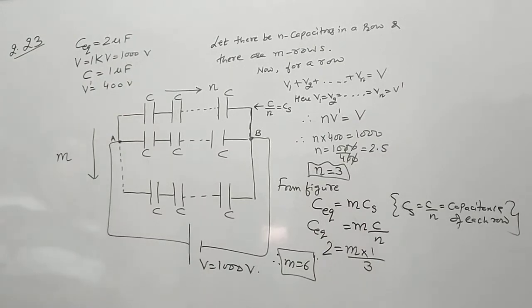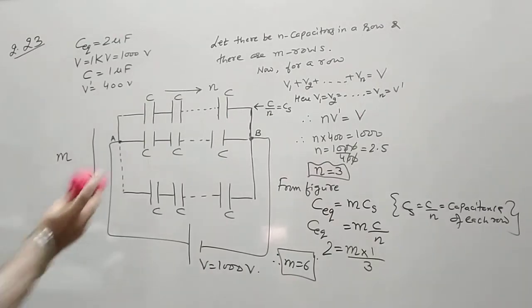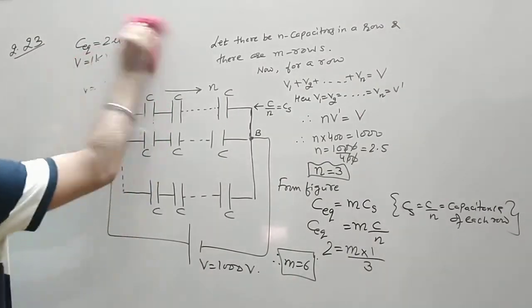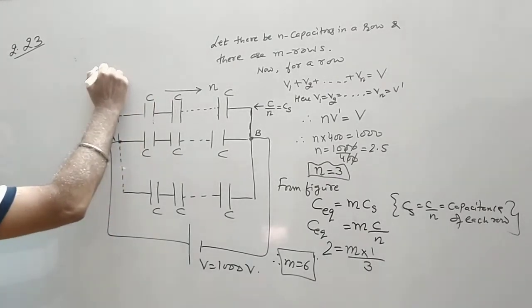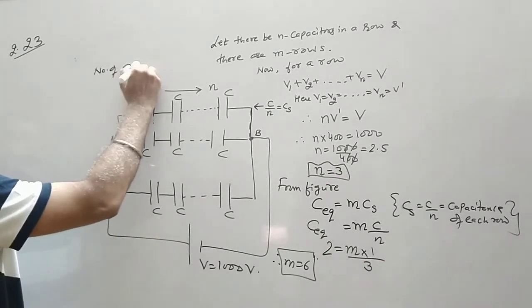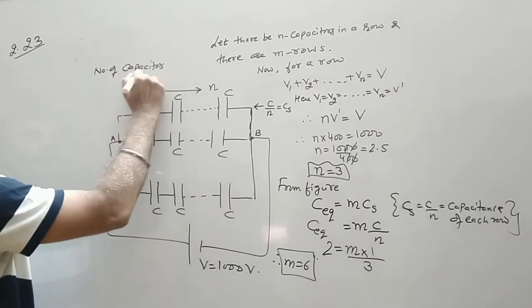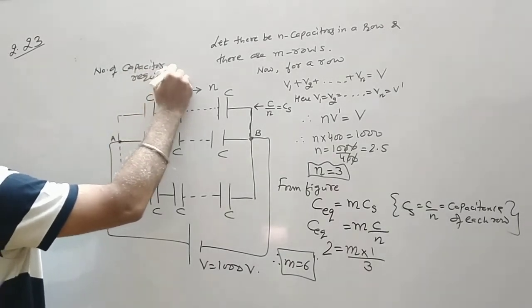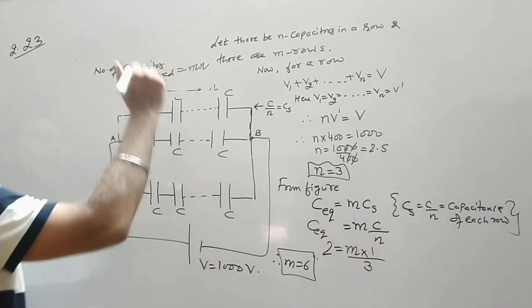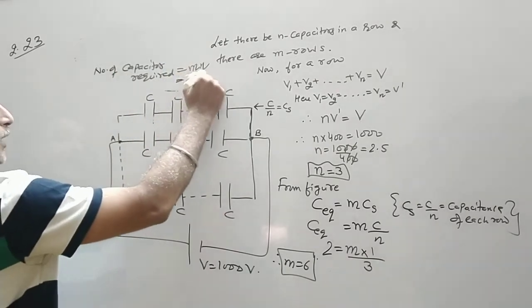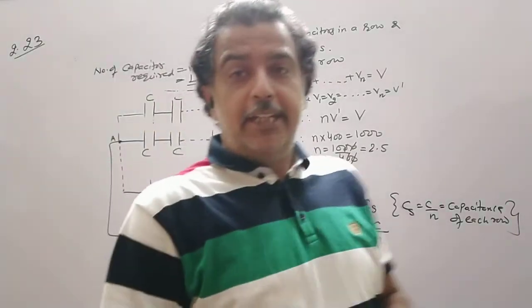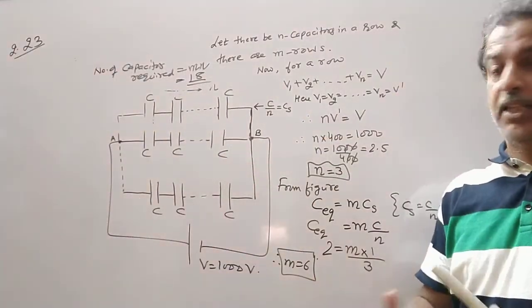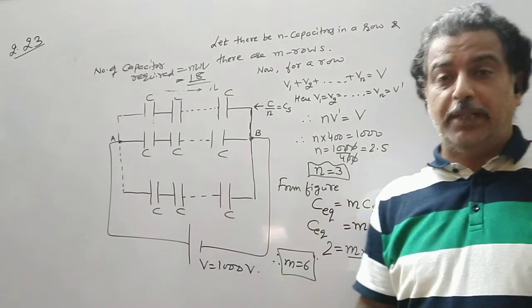So the number of capacitors required formula becomes, you have to remember, number of capacitors required is equal to m into n. So it becomes 6 into 3, 18 capacitors are required. 18 capacitors of 1 microfarad are required to get this arrangement.